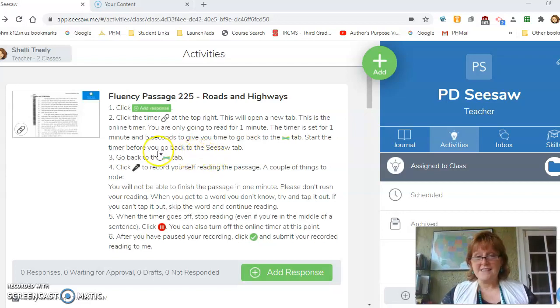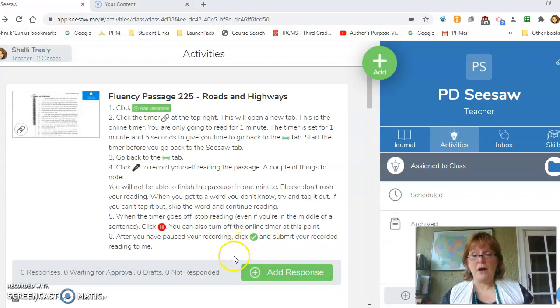So when you get back to the Seesaw tab, and that's what it looks like, and it's up here, right? Then you're going to click the mic because we want to hear you read. And you're going to read for 1 minute. And then after you're done reading and after you have set your timer, it will go off. When it goes off, you're going to get to the pause button, right? And you're going to pause it. Then when you're done, and that's pretty much when you've paused it, you're going to click the check mark, and that way it'll be submitted to your teacher.